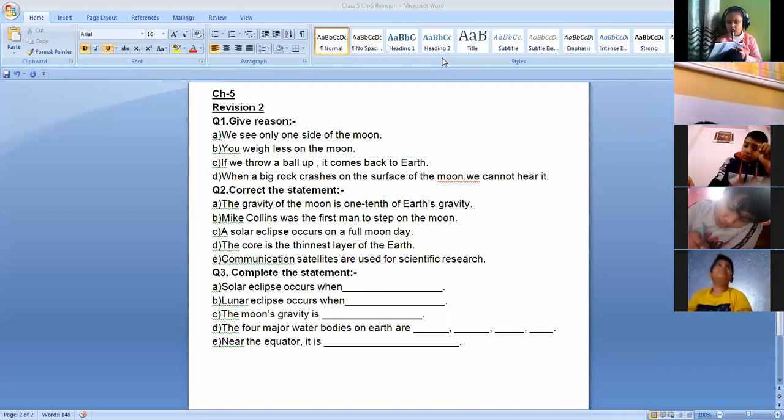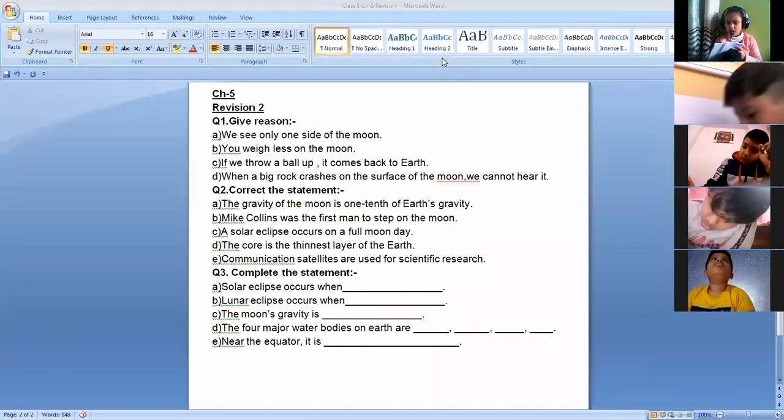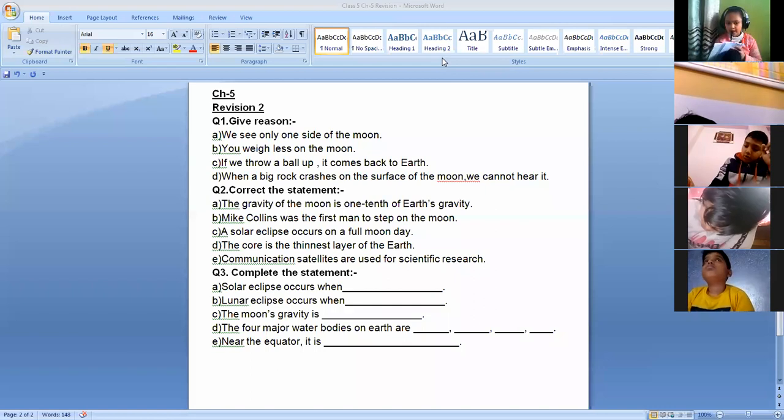The 4 major water bodies on the earth are, you have to name these 4 water bodies. Near the equator, it is dash. I mean, you can write anything you like. We'll see the perfect answer over here.